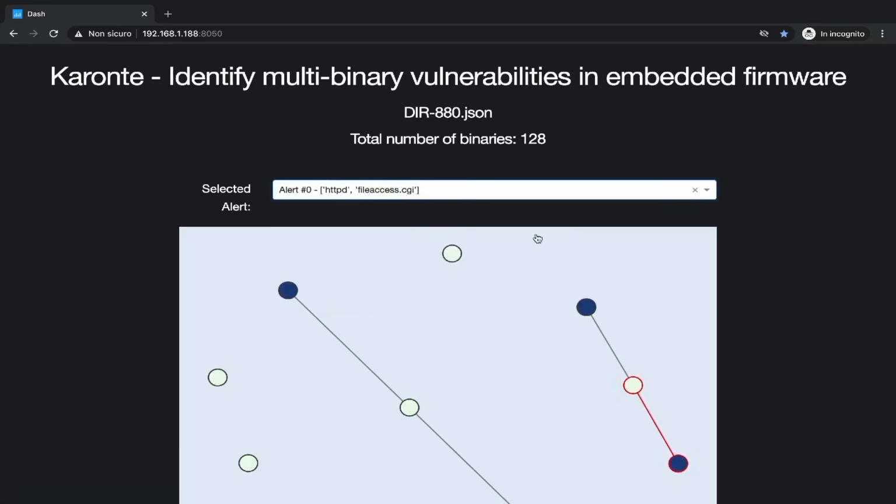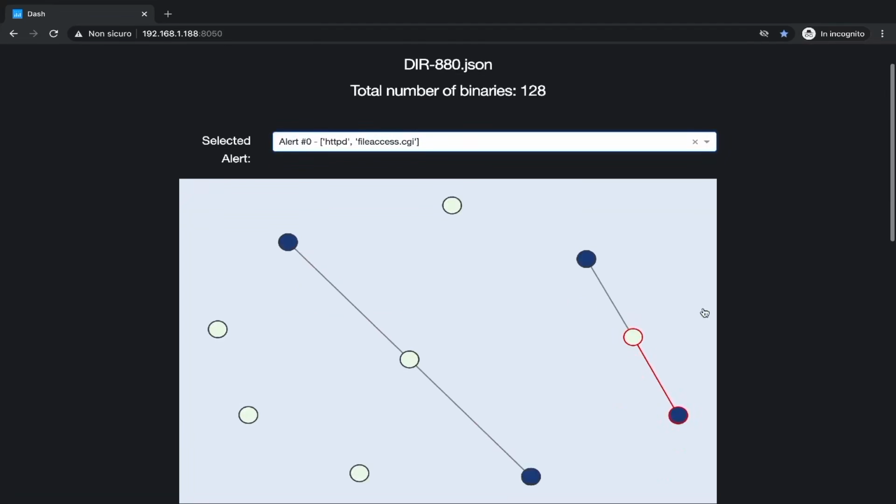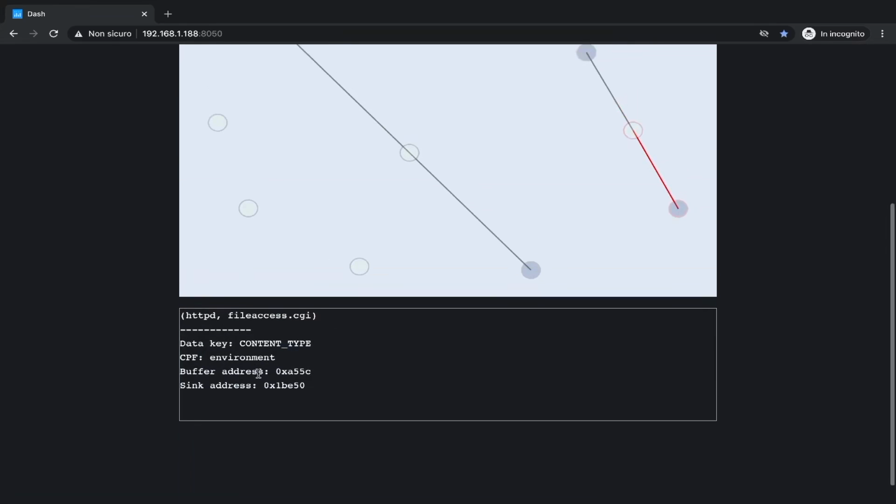If I click on the first one, we can see that the path of the alert gets highlighted in the graph. This alert is generated by a data flow that starts in the HTTPD binary, which communicates with the file access.cgi binary. Specifically, they communicate through this content type data key. And we can see here the address of the buffer containing tainted data, but also the address of our sink. This is the final step of our data flow, and this is potentially where the vulnerability might be.